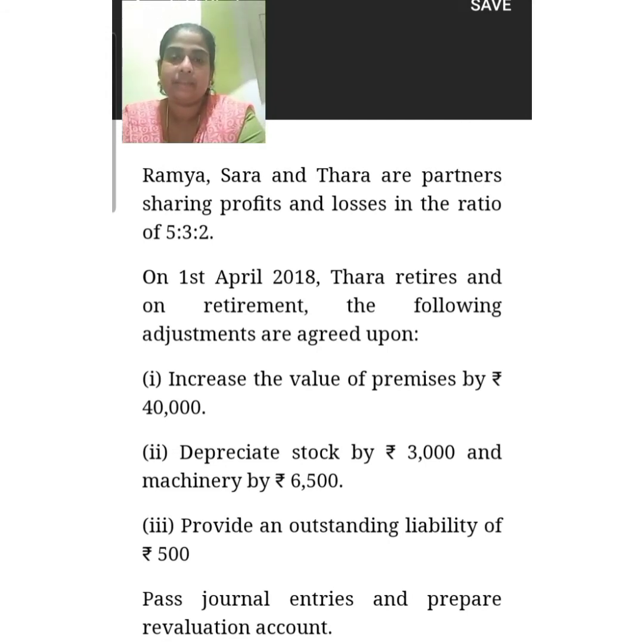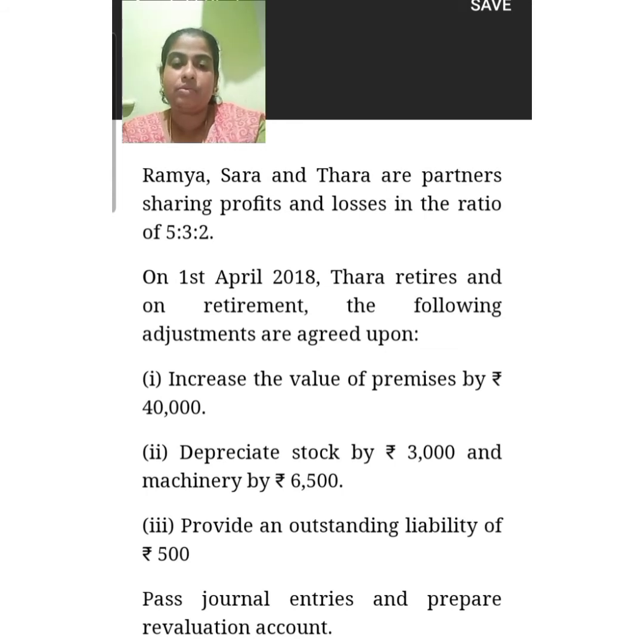The next adjustment is depreciate stock by 3,000 and machinery by 6,500. That means there is a decrease in the value of machinery, and at the same time there is a decrease in the value of stock. Both items should be recorded on the debit side of the revaluation account. So record to stock account 3,000, to machinery account 6,500.